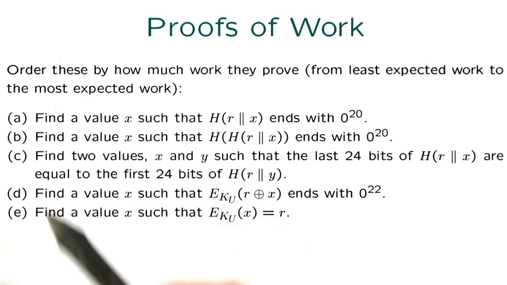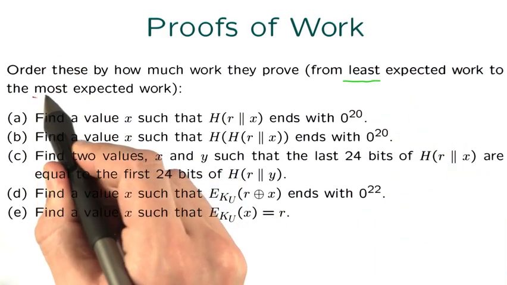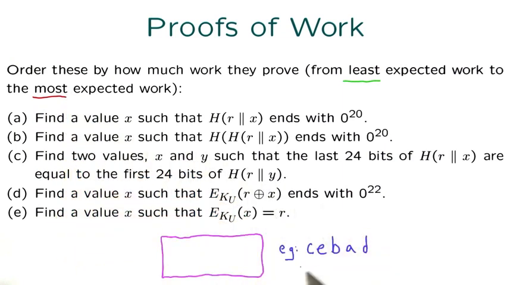Using those assumptions, order these by how much work they prove, from the least expected work to the most expected work. For example, enter CEBAD if you think C requires the least amount of work and D the most amount of expected work.